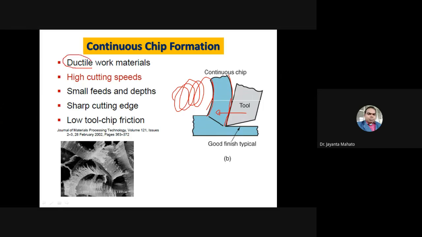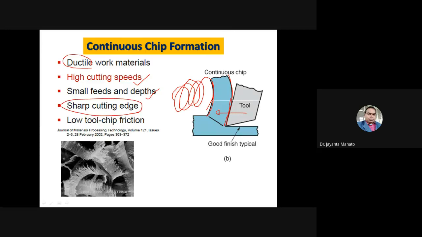They are possible when you are applying a high cutting speed, a small feed and a small depth of cut. If you are giving more depth of cut, there may be chances of breaking of the chip. So give a small feed and a small depth of cut, but a high cutting speed. Obviously the cutting tool should have sharp cutting edges.